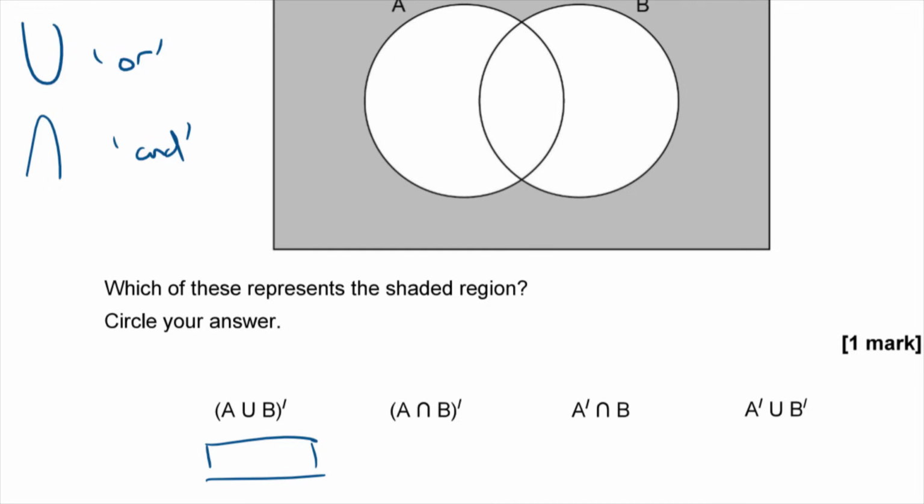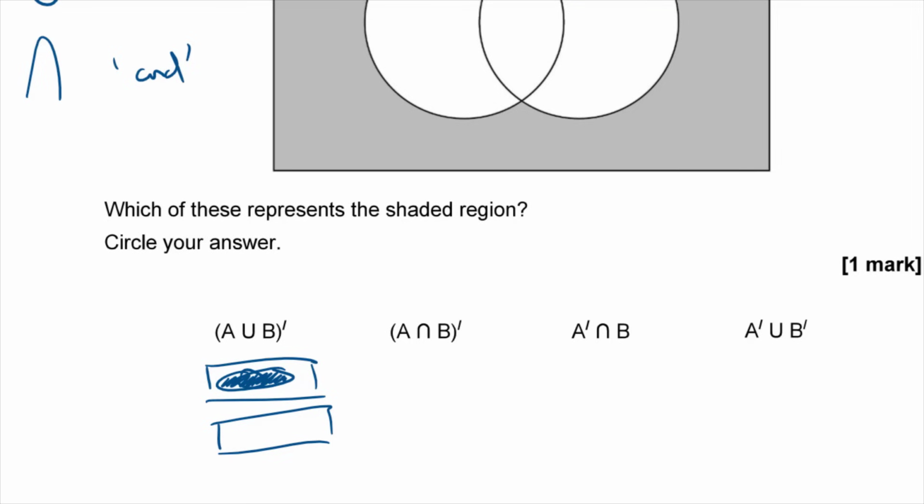No, it isn't. A union B is everything inside A or everything inside B. So then the not that then is going to be everything not in that. It's going to be everything on the outside. So I think that's the one we want, isn't it? It's that one there. Let's just double check.